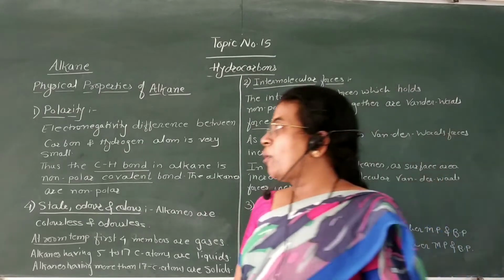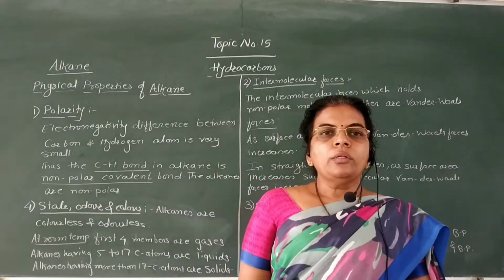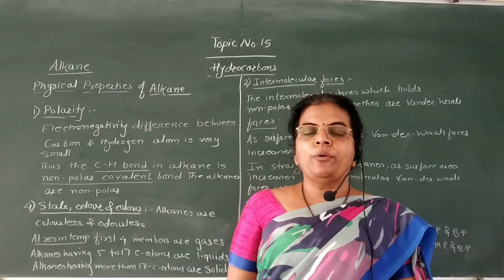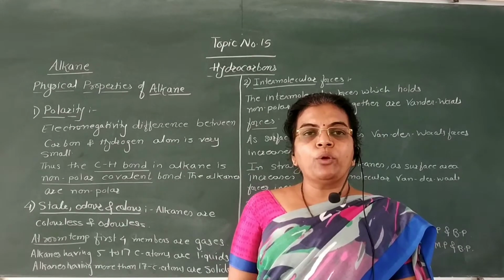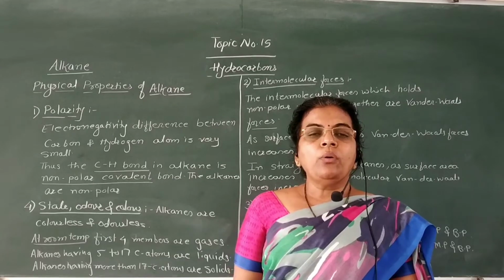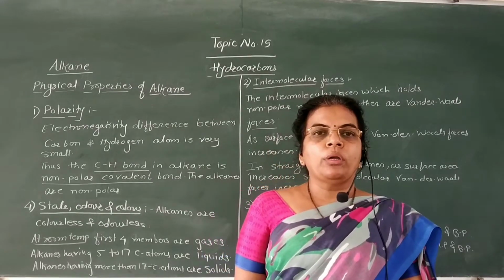The first physical property is polarity. In alkanes there are carbon and hydrogen atoms; alkane is a saturated hydrocarbon containing carbon and hydrogen atoms. Now in alkanes there is a carbon-hydrogen bond.